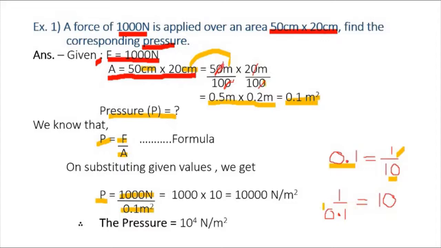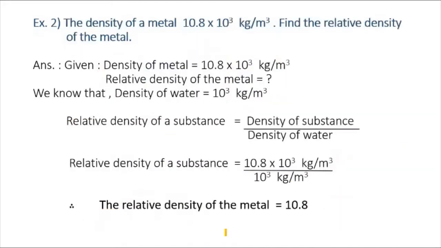Therefore, 1 upon 0.1 is equal to 10. Hence, P is equal to 1000 into 10, which is equal to 10,000 Newton per meter square. Therefore, pressure is equal to 10⁴ Newton per meter square.